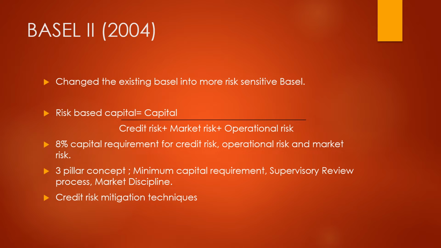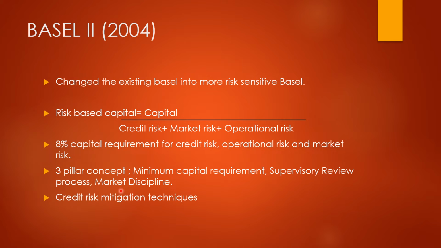The three pillar concept of Basel II consisted of minimum capital requirement, supervisory review process, and market discipline. Minimum capital requirement is 8% of risk weighted assets. Supervisory review means the bank should have adequate supervisory review of its processes, procedures, and control systems, so that it has all that is necessary to put this approach into work.